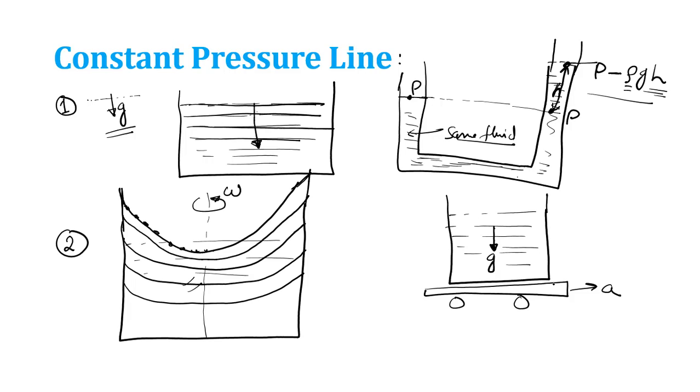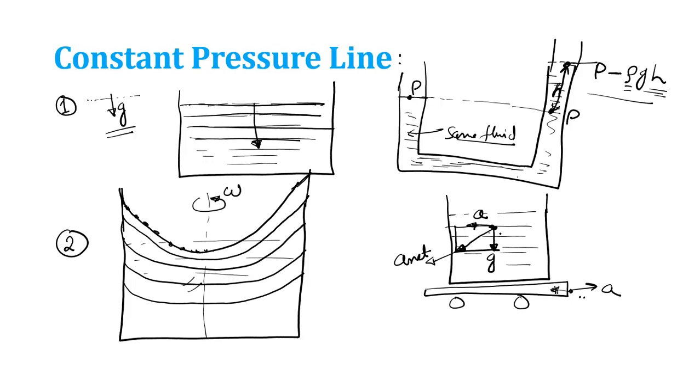Now if I want to make this cart at rest, I apply an acceleration in the opposite direction, a pseudo acceleration. So to make this at rest, I have applied a pseudo acceleration in the opposite direction of the same amount, right? Now this is considered a net rest condition. If I combine a and g, there will be a net acceleration in this direction.